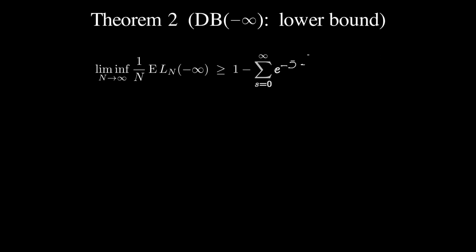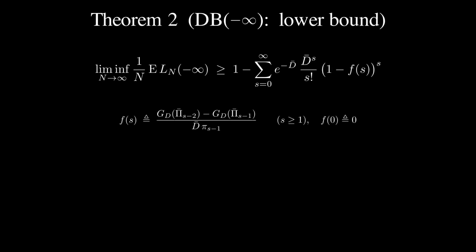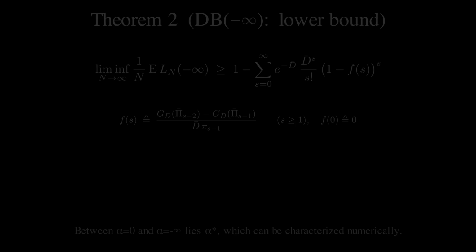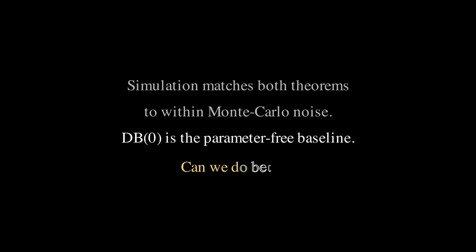The greedy extreme, alpha equals negative infinity, admits a lower bound, not a closed form. Theorem 2 states it in the Poisson regime, a sum over s of e to the minus d bar times d bar to the s over s factorial times 1 minus f of s, all raised to the s. The function f is expressed through the generating function of d in the Poisson tail. Between these two extremes lies alpha star, which can be characterized numerically. Simulation matches both theorems to within Monte Carlo noise. DB0 is the parameter-free baseline. Can we do better?